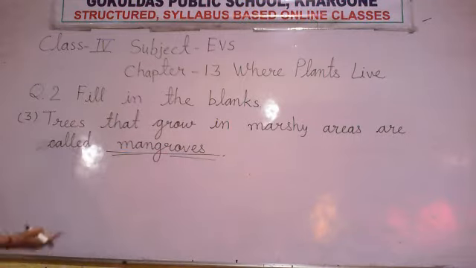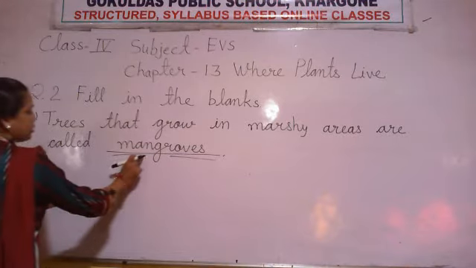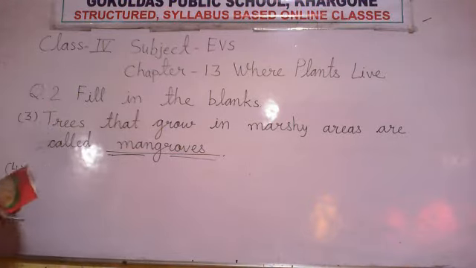These types of plants grow in the marshy areas. Why do we give them this name? Because they have some special features. Their roots come up above the water and mud. Why do they come out from the mud? Because they need air and their roots do this work for them. It helps for breathing. For breathing, they come out from the ground.